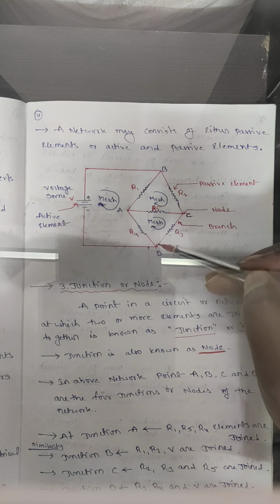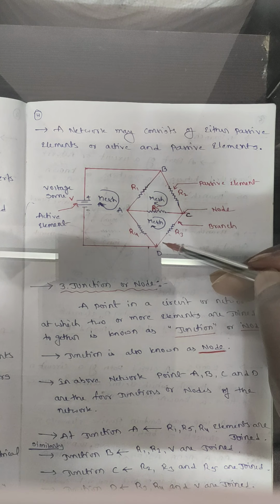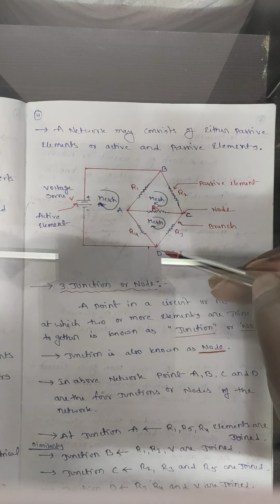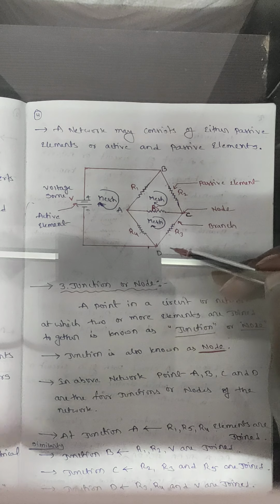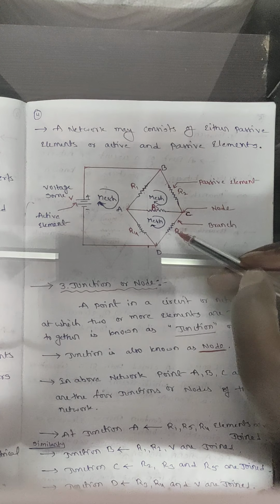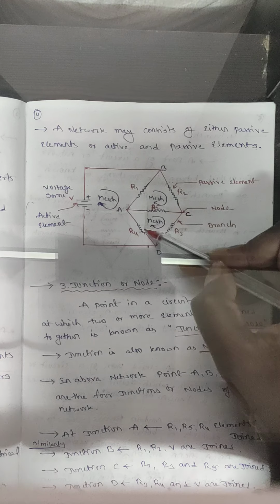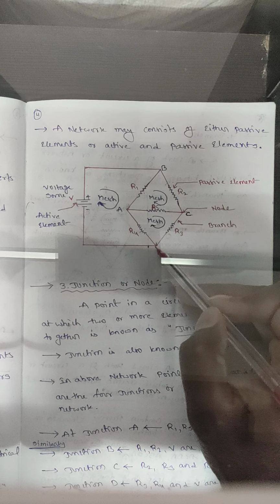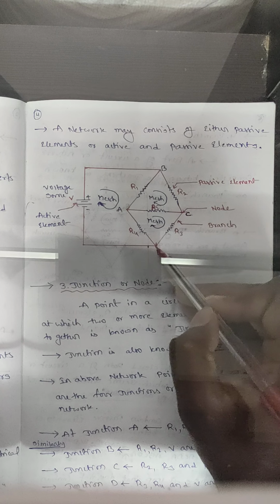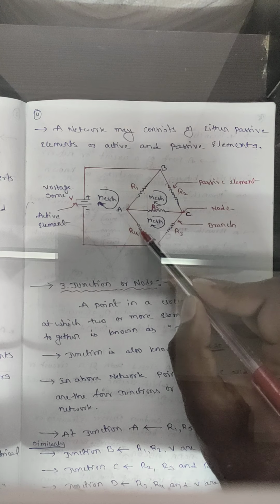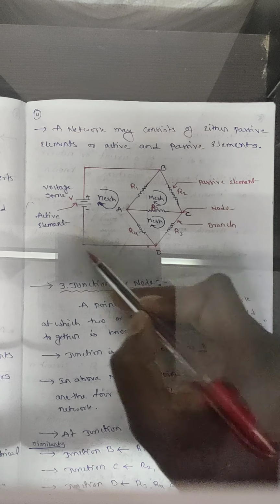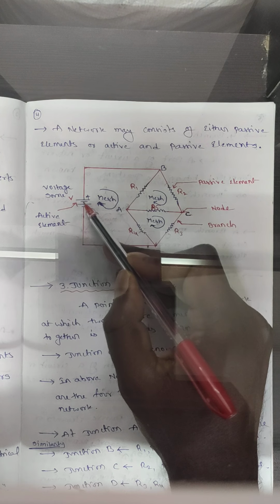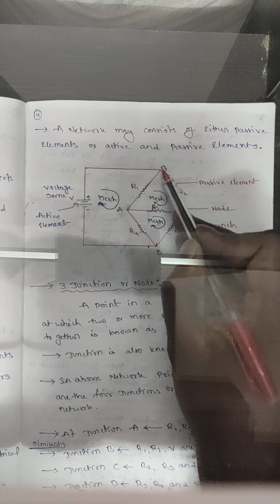Okay, here for point D, R3, R4 and the voltage source are also connected. For point D, or junction or node D, R3 is connected, R4 is connected, and one more active element, that is the voltage source, is also connected.